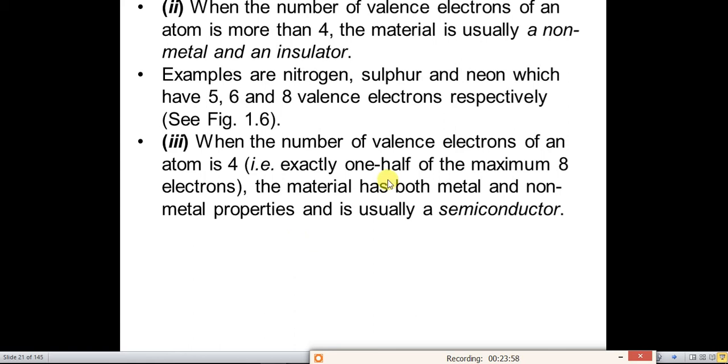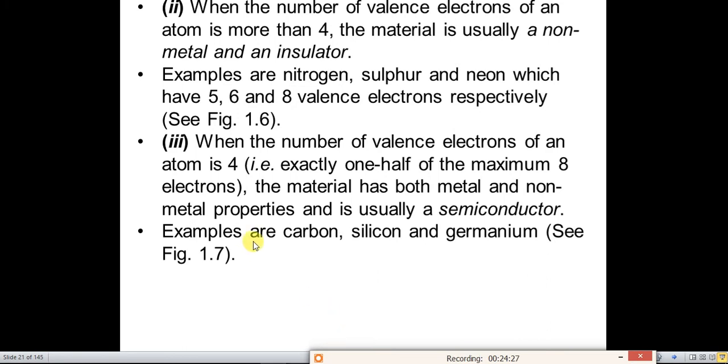So if the valence electrons in an atom is 4, that is exactly half of the maximum 8 electrons, the material is in between a metal and non-metal. It has both the properties of metal and non-metal, and hence it is called a semiconductor.